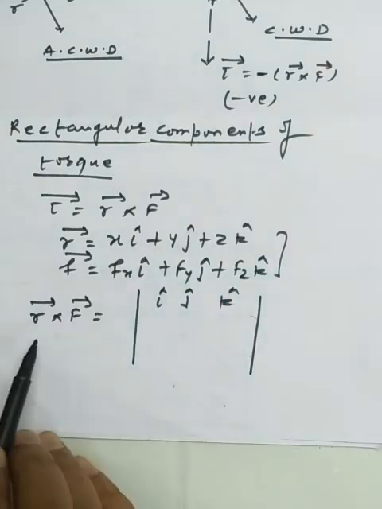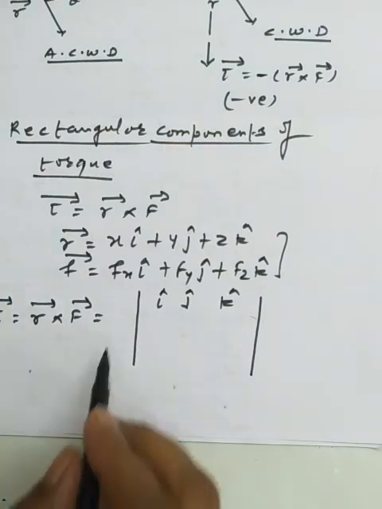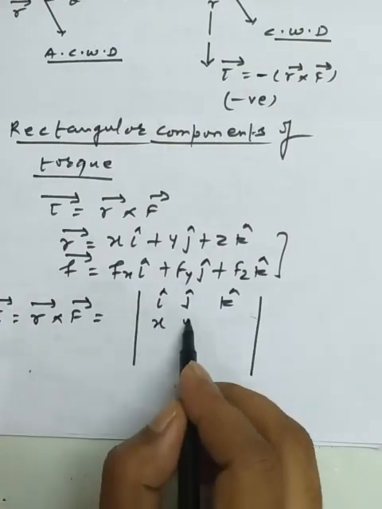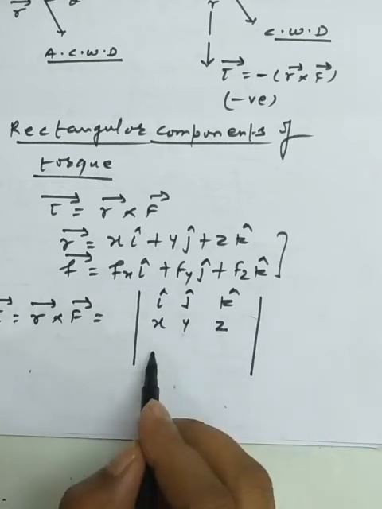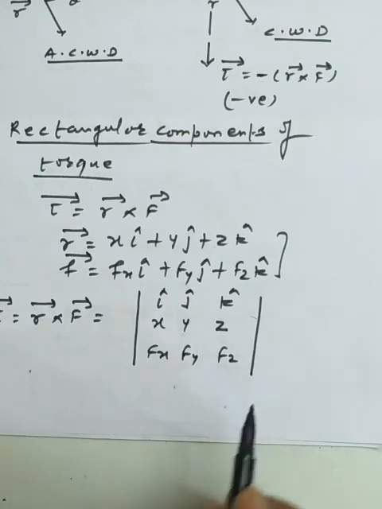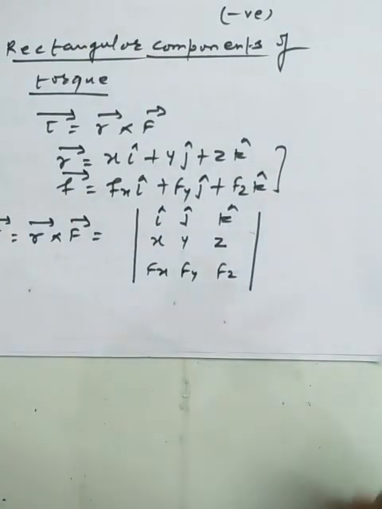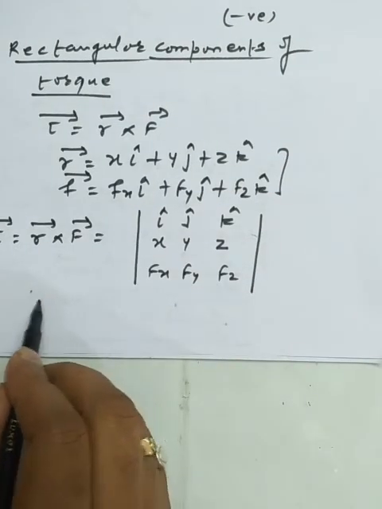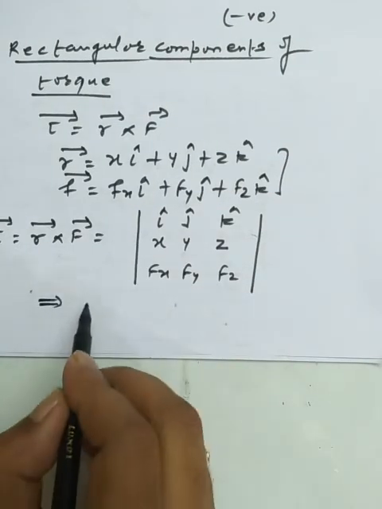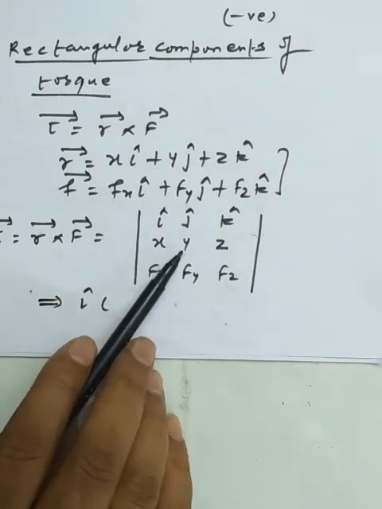First we have to write the position vector, which has components x, y and z. Now the components of the force are Fx, Fy and Fz. So how can we approach the determinant method here? Now we ask about the component of i. Whenever we consider i, we get the torque in the x direction, so the particle will lie in the yz plane.